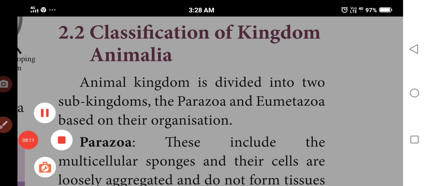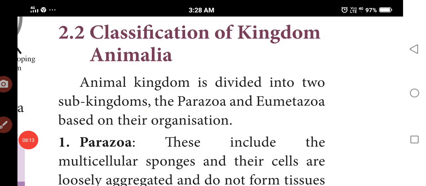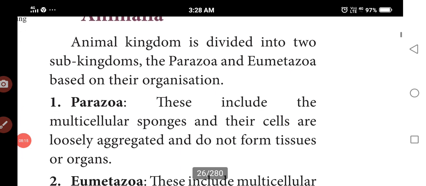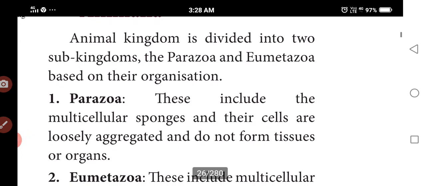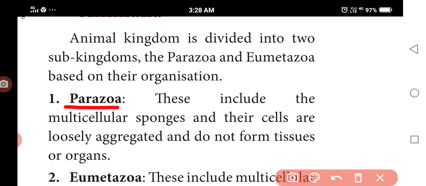So next one is the classification of kingdom Animalia. Do you know that the animal kingdom is divided into two subkingdoms, the Parazoa and Eumetazoa, based on the organization, meaning tissue, cell and organ organization. Okay, so the first level is Parazoa. First we call this Parazoa. Do you know what Parazoa means?